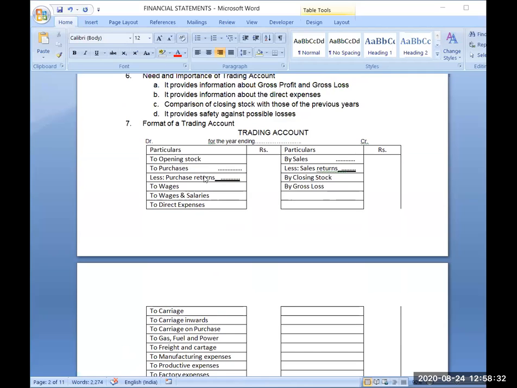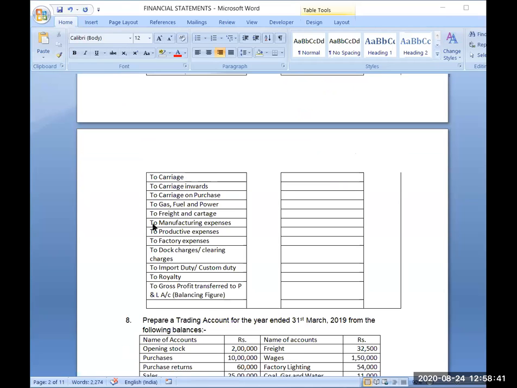Okay, can you tell me what type of balance profit has? Debit or credit balance? Profit will have which type of balance? Yes, very good.